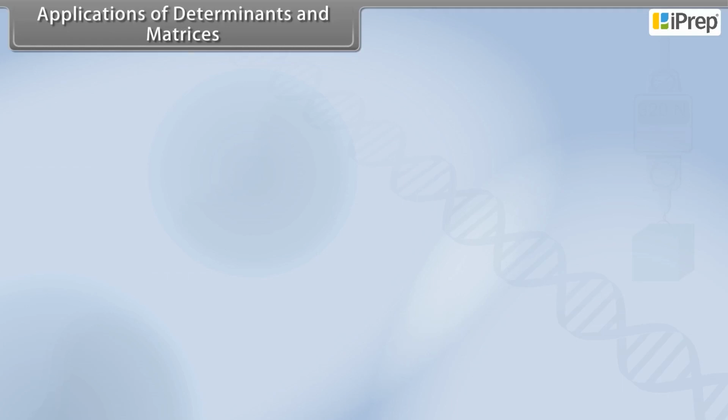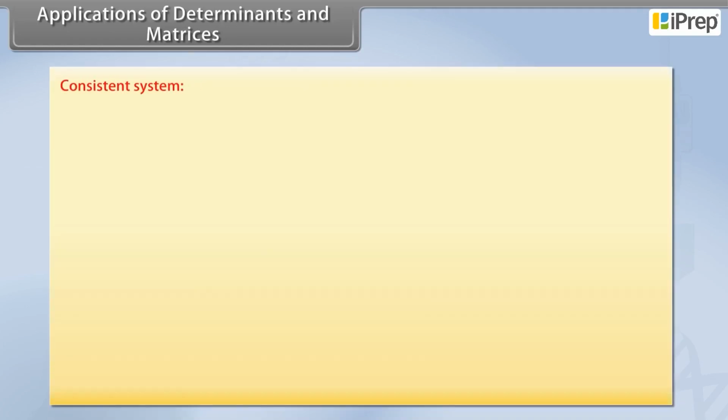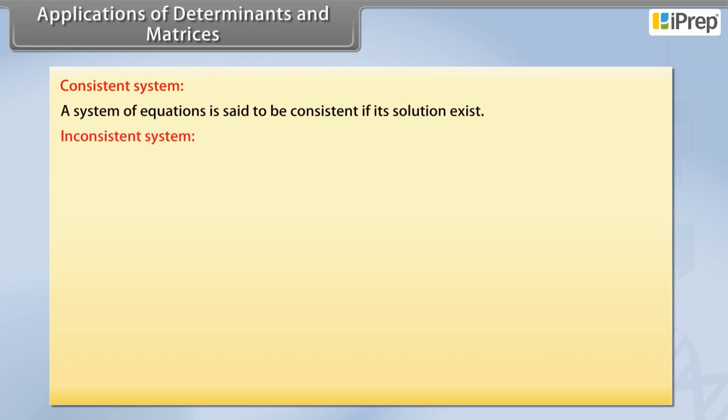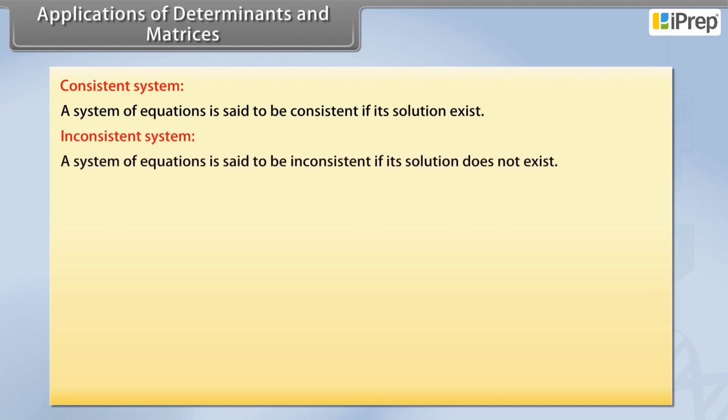Applications of determinants and matrices. Consistent system. A system of equations is said to be consistent if its solution exists. Inconsistent system. A system of equations is said to be inconsistent if its solution does not exist.